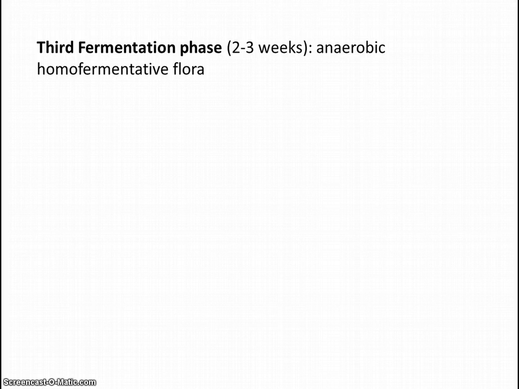In the third fermentation phase, which takes 2 to 3 weeks and so much longer than the two former phases, we find an anaerobic homofermentative flora. Now Lactobacillus plantarum, which is a homofermentative lactobacillus, becomes dominant.